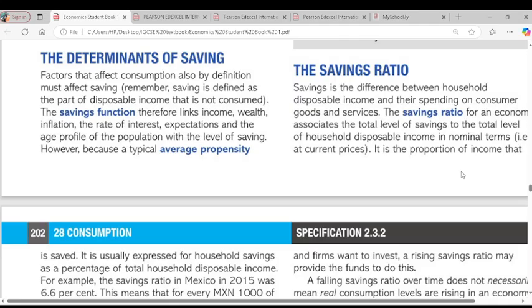So now we go to the saving ratio itself. I wrote, the saving ratio associates the total level of savings to the total level of household disposable income at current prices. So when we talk about savings, we have to talk about the nominal, the current price. It's not linked to inflation or other variables. We're talking about the current price. That is what you link inflation with.